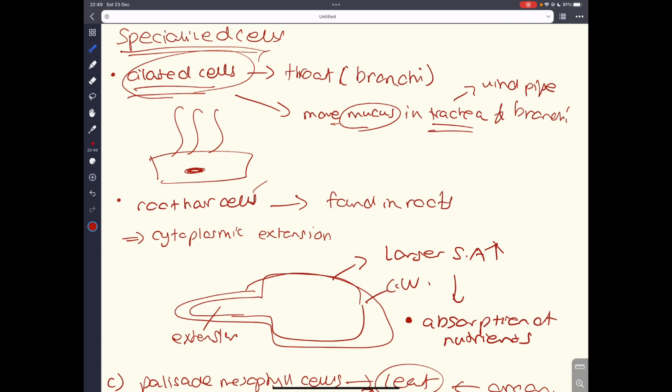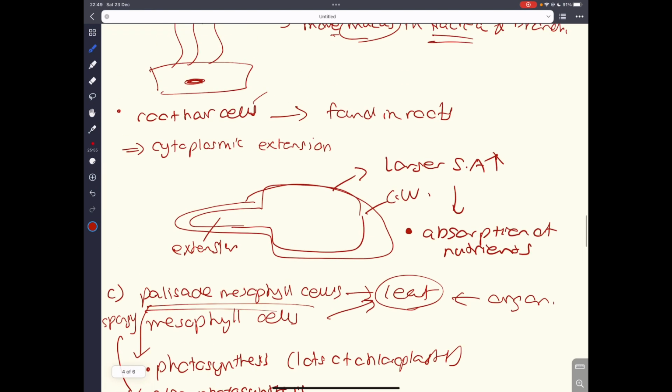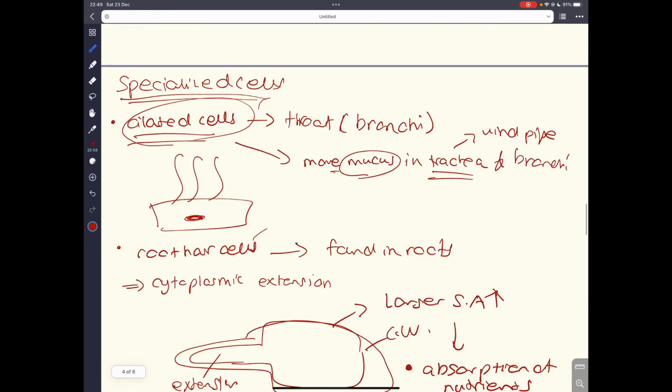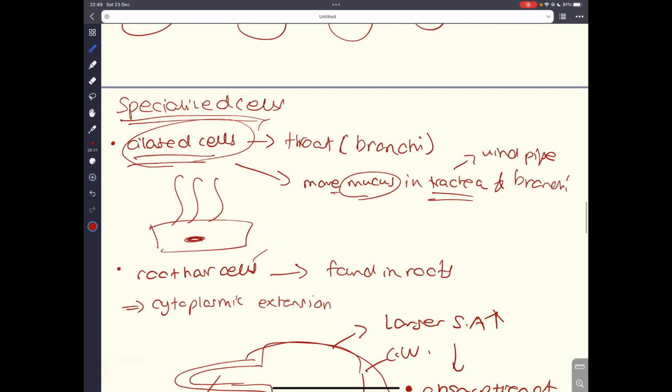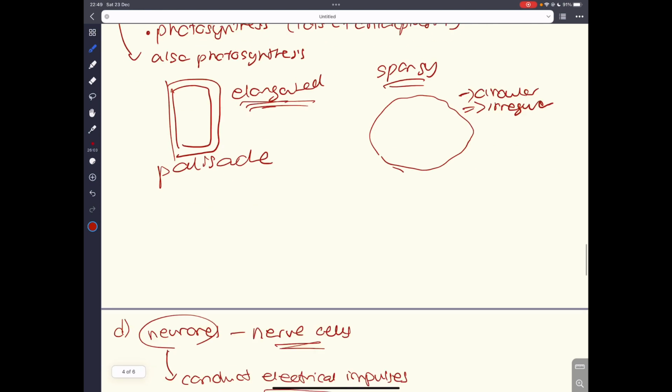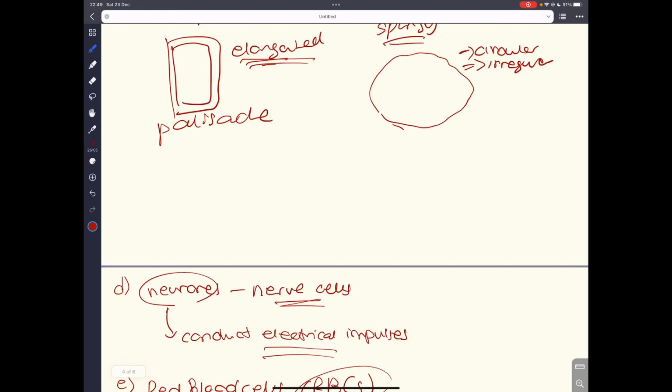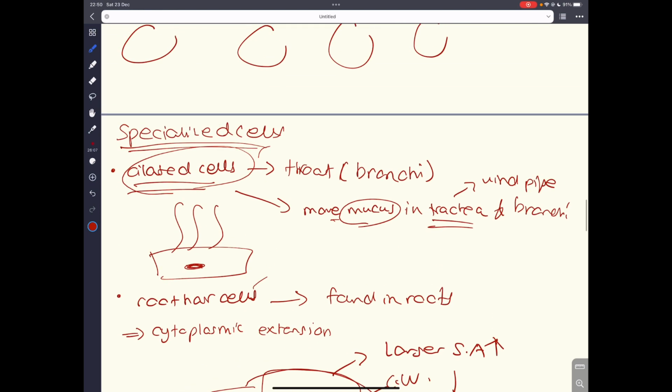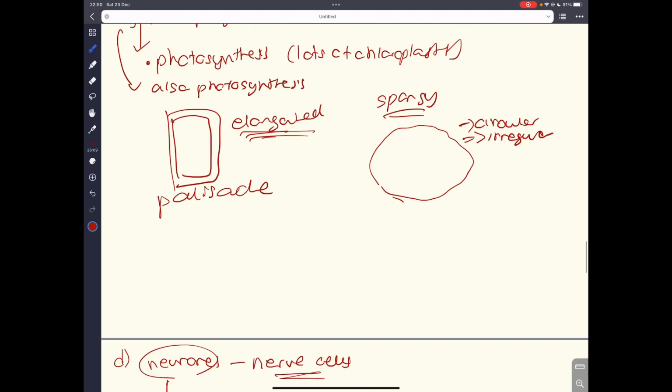They will give you a random picture and ask, what kind of specialized cell is this? And you'll have to name them and also know their function and features. Their features are going to be talked about in more detail in another video. But for this video, this is just an introduction and some basic ideas that you have to know.